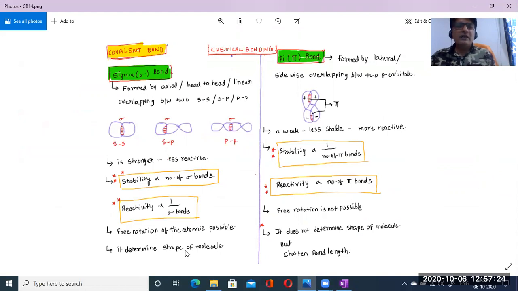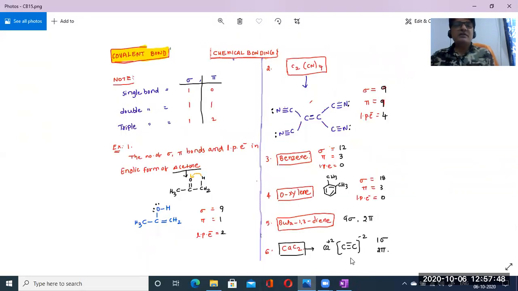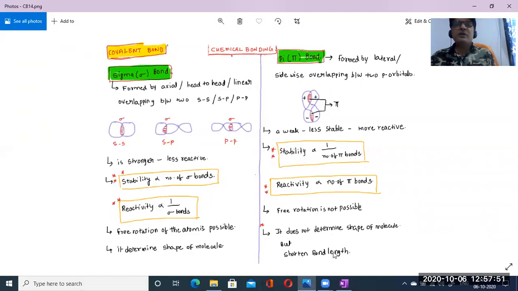And the sigma bond determines the shape of the molecule. The sigma bonds explain the shape of the molecule. Okay, and what about this one? The pi bond does not determine the shape of the molecule, but due to the presence of the pi bond, what happens? It shortens the bond length, which means the bond length decreases. Important point to be noted over here.